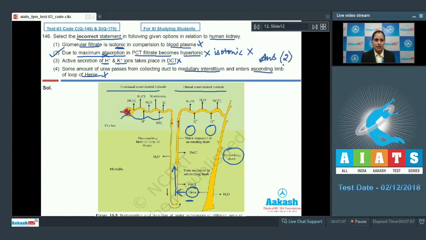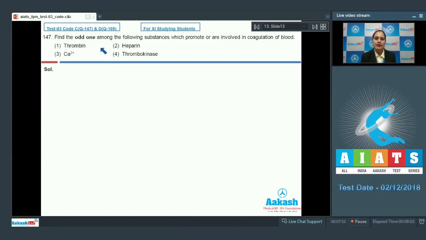Let's discuss our next question. Question number 147. Find the odd one among the following substances which promote or are involved in coagulation of blood. So we have to find the odd one out among the given options. The very first option is thrombin, and thrombin helps in the conversion of fibrinogen into fibrin during blood clotting.